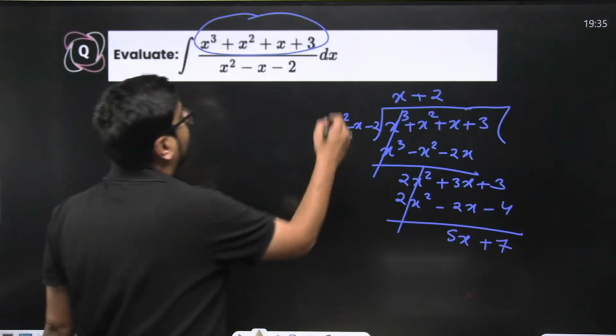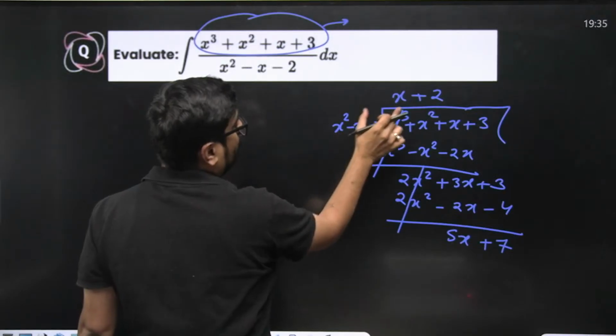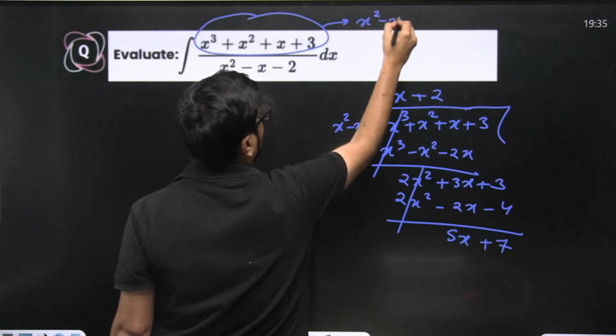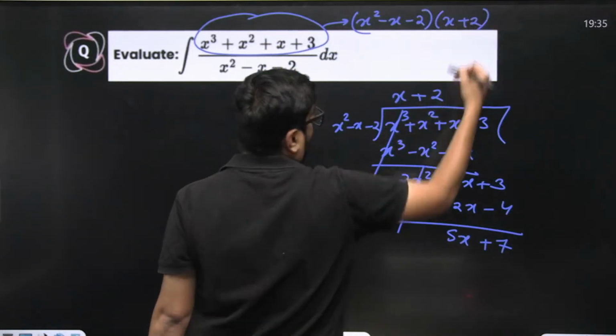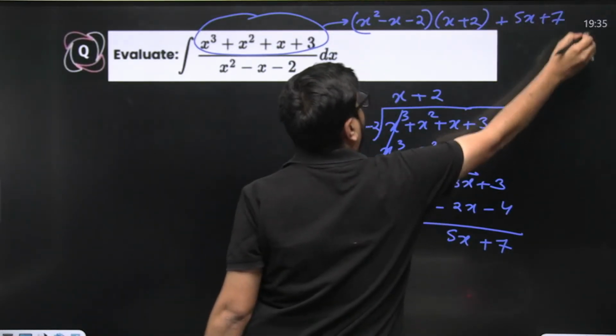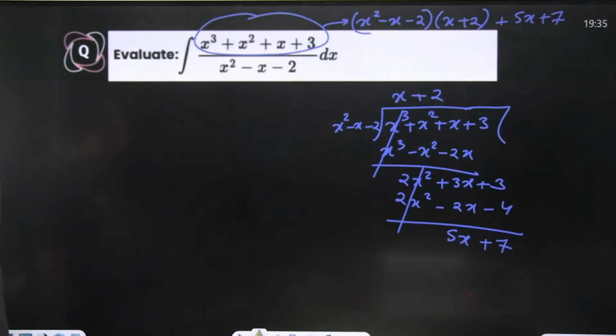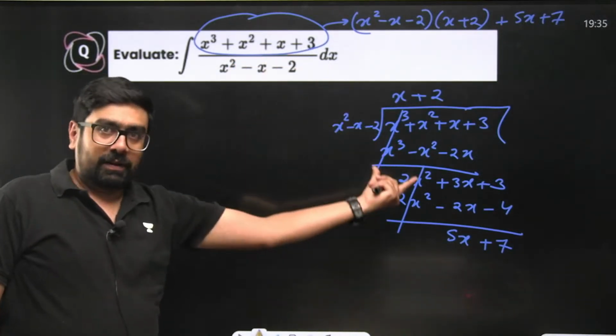So now we can represent this like this, x square minus x minus 2 into x plus 2, right, plus 5x plus 7. This will represent the numerator polynomial in terms of the division algorithm.